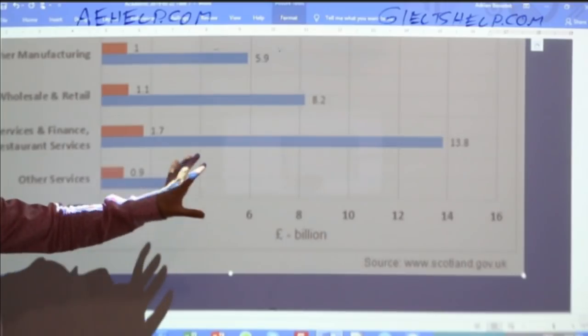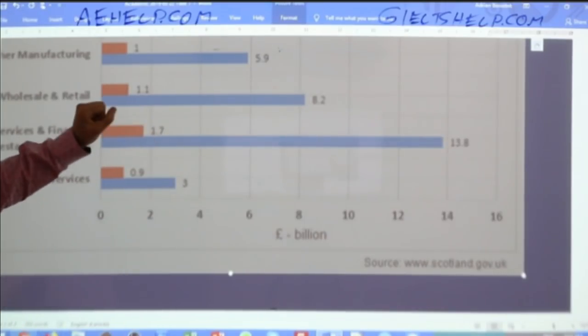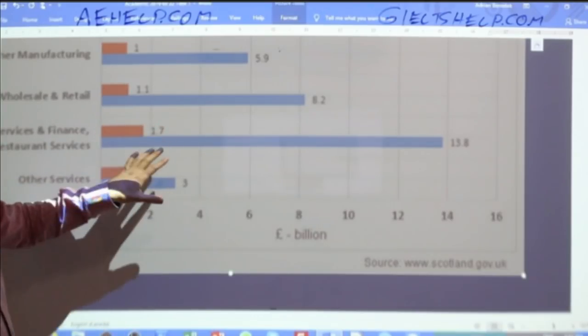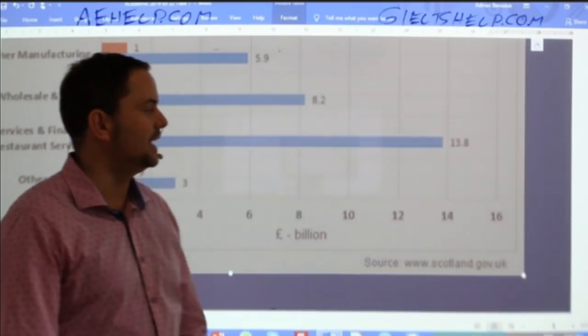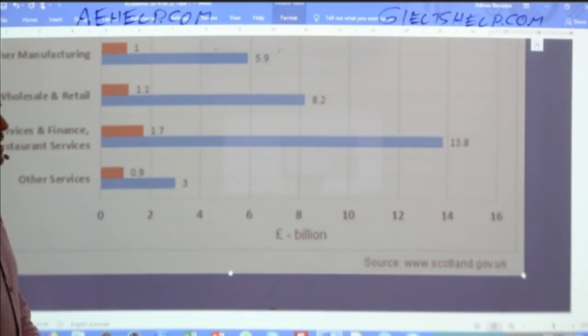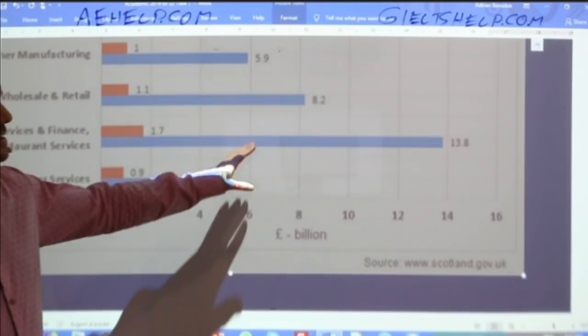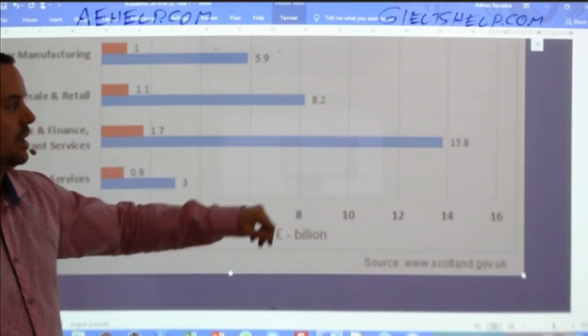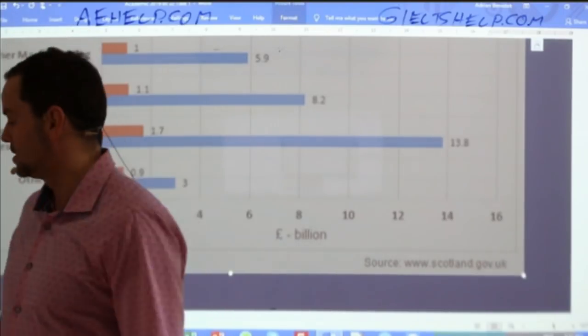This is considered very simple for a graph, so a grade 10, 11 high school student should be able to analyze this fairly simply. 1.7 plus 13.8 is exactly 15.5 billion, right? It's 15.5 billion pounds, and it's the highest grossing industry in 2014. So write that sentence for me, students.